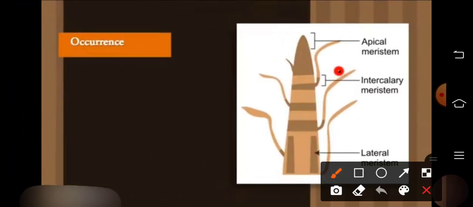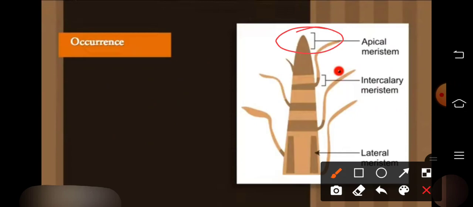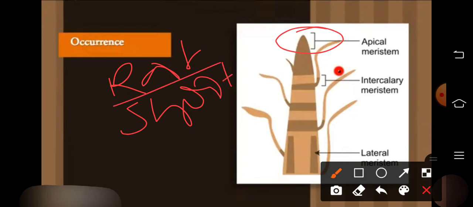Occurrence where the meristematic tissues are found. So my dear students, you know that there are three parts in meristematic tissue where it is found: apical meristematic tissue, intercalary and lateral meristematic tissue. As the name suggests, apical means apex. So root apex and shoot apex is the part where apical meristematic tissue is found.